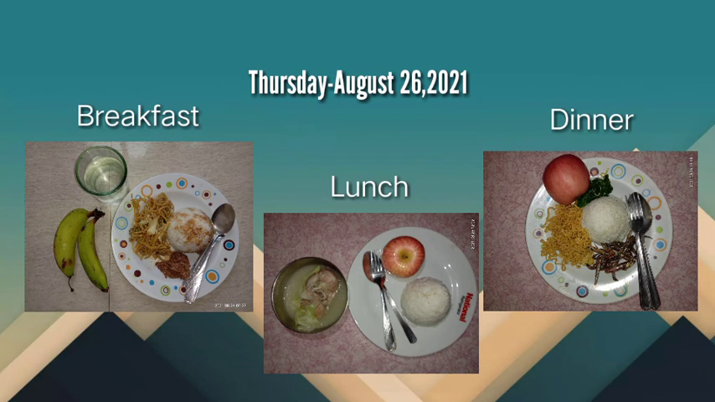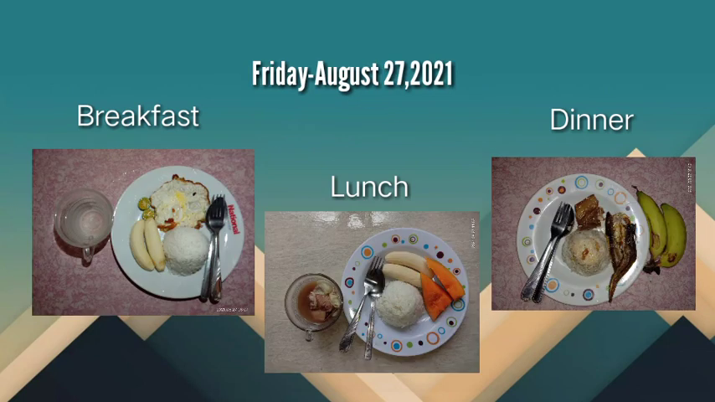For Thursday, I ate for breakfast rice, pansit, beef steak, 2 bananas, and also I put here water. And for lunch, rice, pork soup with cabbage and apple. And for dinner, apple, rice, malunggay leaves, pancit canton, and dried fish.